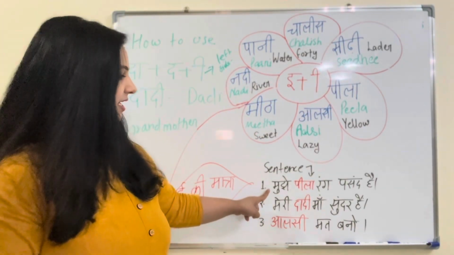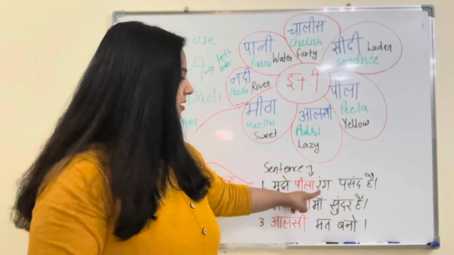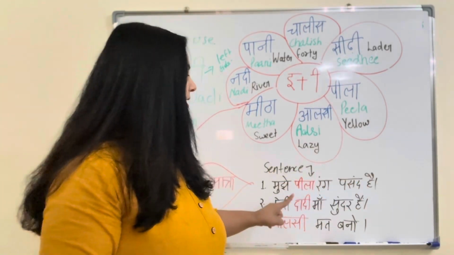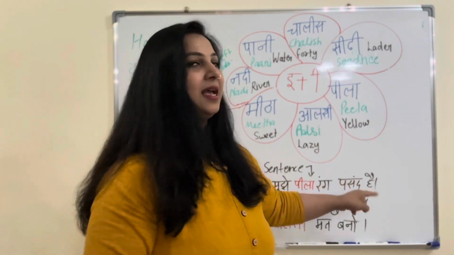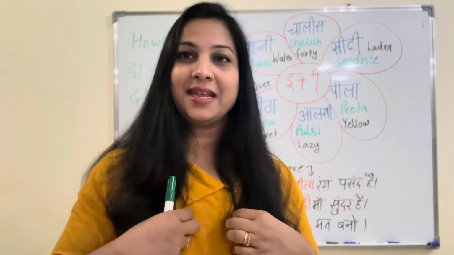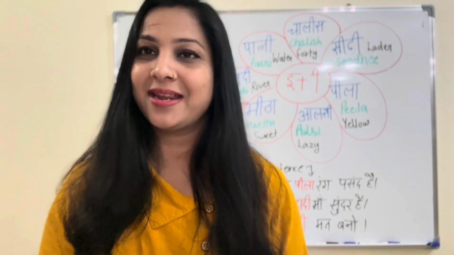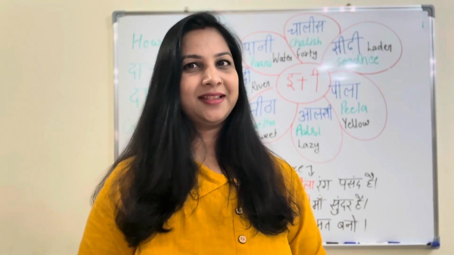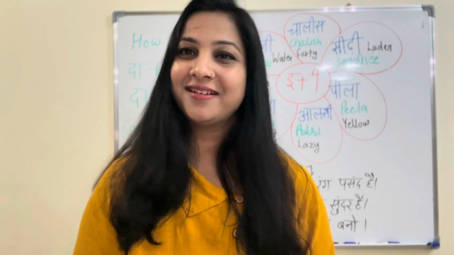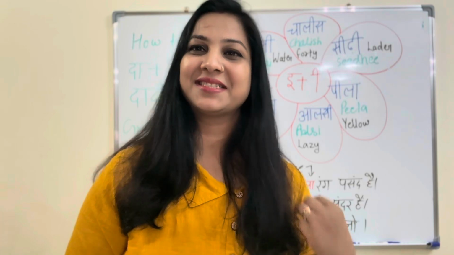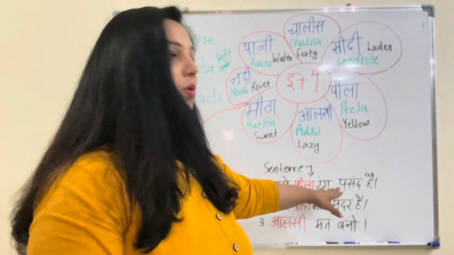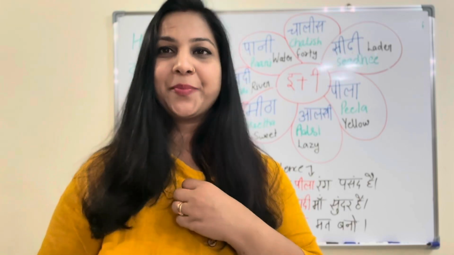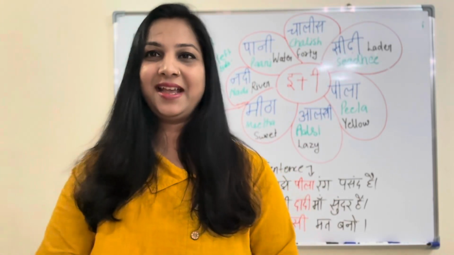मुझे पीला रंग पसंद है. Or I can say मैंने पीली शर्ट पहनी है. What is shirt in Hindi? We learned it yesterday: shirt means kameez. So, I like yellow color. मुझे पीला रंग पसंद है.